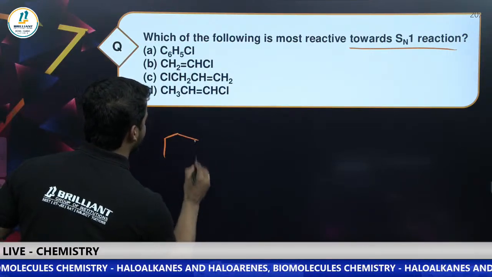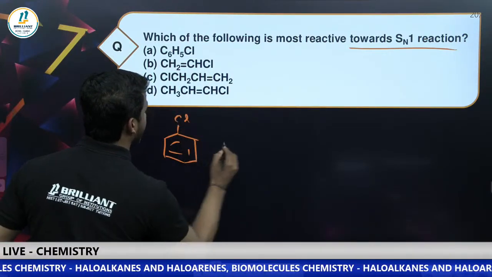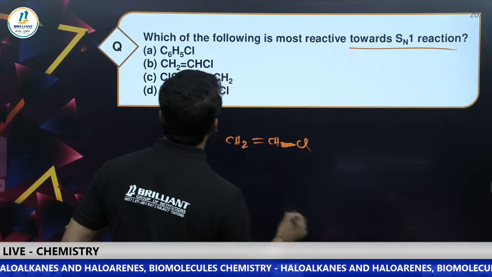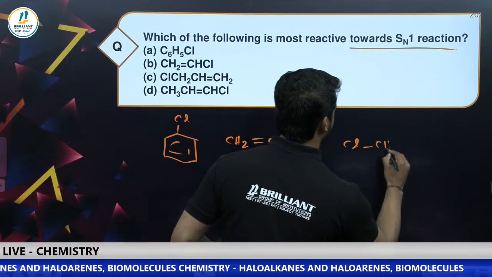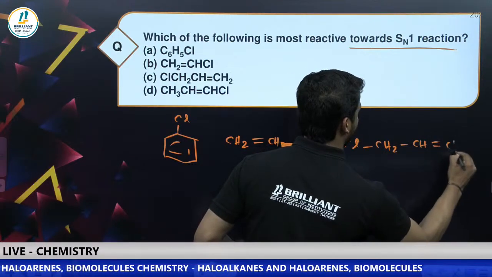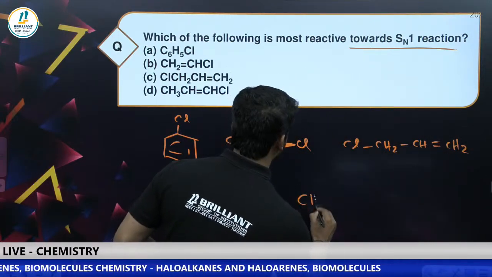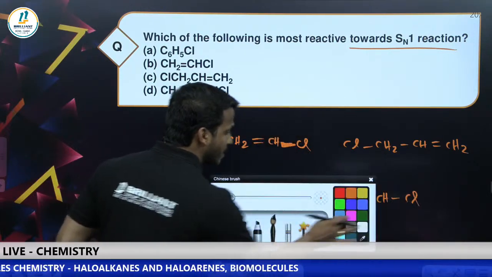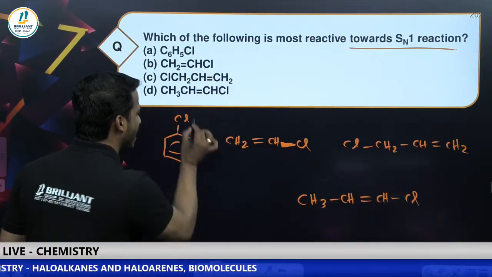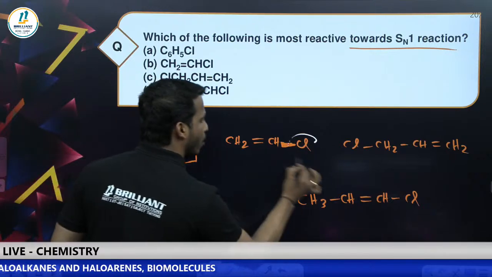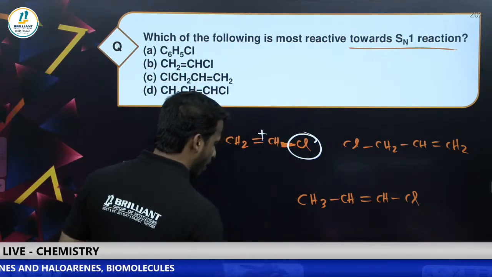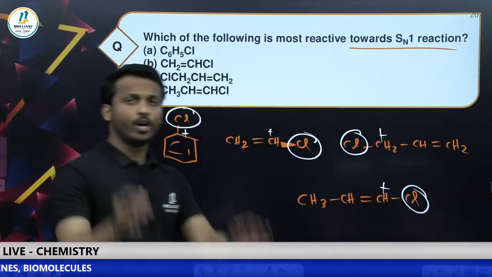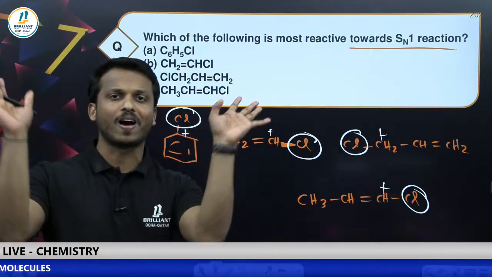First one is given as chlorobenzene. Second one is vinyl chloride. The other one is Cl, CH2, CH double bond CH2, an allyl one. And the other one is CH3, CH double bond CHCl. Dear all, you know the first step in the SN1 mechanism is the removal of halogen and formation of carbocation. Your duty is to understand which is the most stable carbocation.